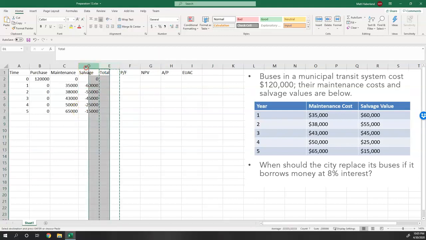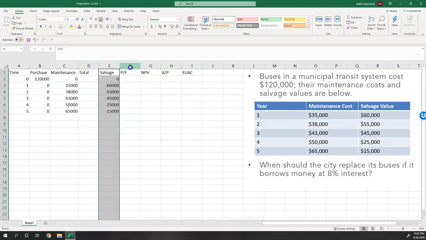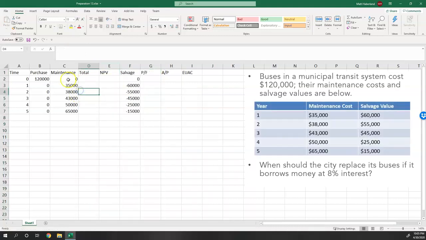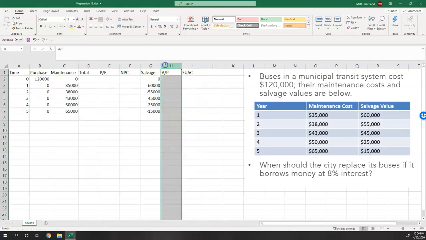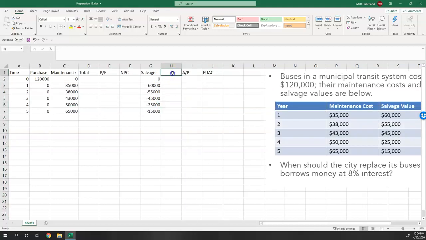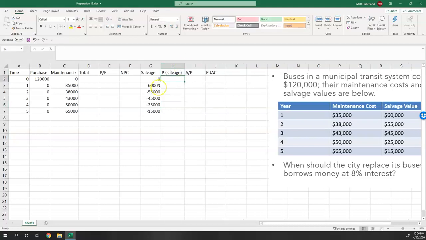So what I'm going to do is I'm going to split. I'm actually going to calculate the net present value of everything, or let's say the net present cost. I'm going to move this discount factor over to here. We're going to compute the net present cost of the purchase and maintenance, and separately from the salvage cost. So the present value of the salvage. Okay, it'll make more sense as we go through.